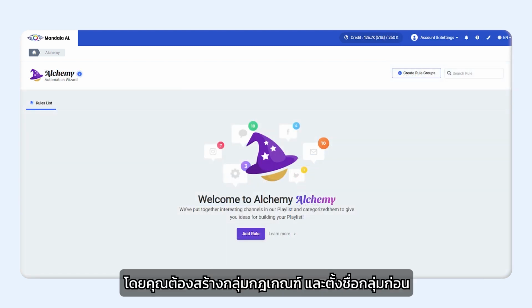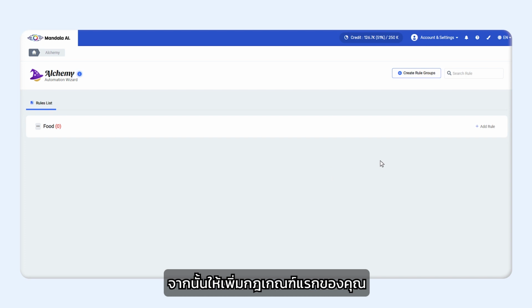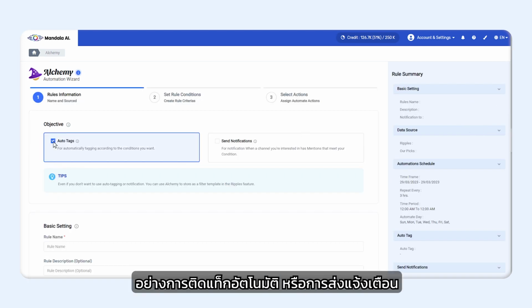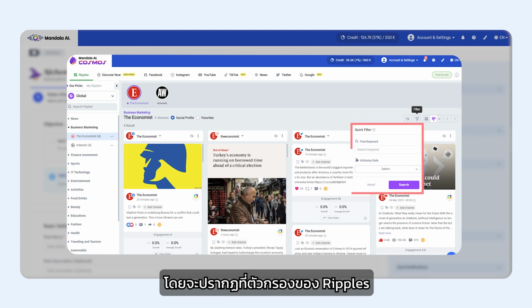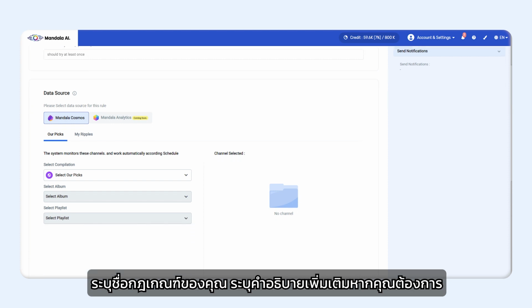Opening Alchemy, you'll first need to create a rule group and give it a name, and then you can add your first rule. Choose an objective, automatic tagging, or sending notifications. You can choose no objective and your rule will still be functional, appearing as a filter in ripples. Give your rule a name and a description if you like.